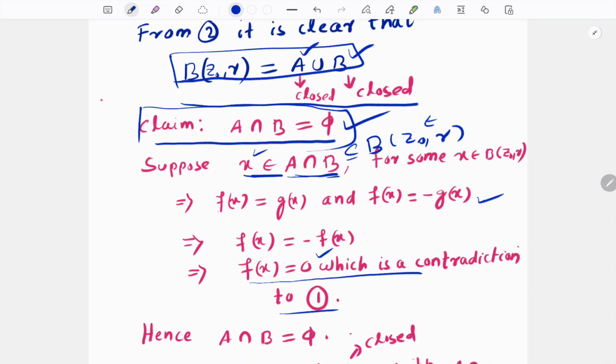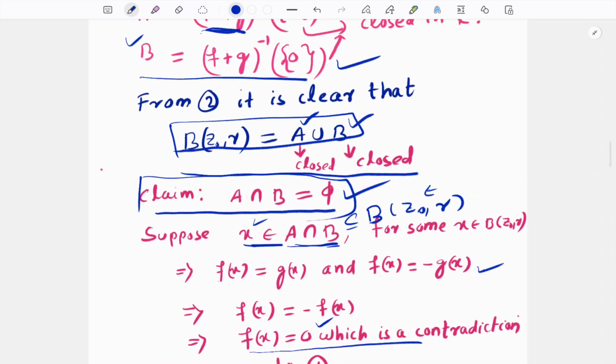Now the interesting thing is that we will apply a result from topology. This space is a connected set. Every ball is connected. On the other side, we are finding two closed sets whose intersection is phi, which means it is a separation. The left hand side is a connected set, but if the right hand side is happening and if A and B are both non-empty, then it gives a separation.